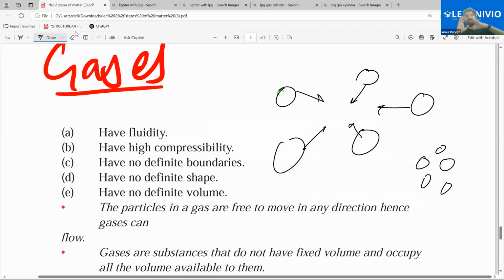And when you are compressing something, what does it mean? It means that it does not have a fixed volume. And movability: if there is movability, that is, a particle can move from one position to another position, then it will not have any fixed shape, because here rearrangement is possible. When can there be a fixed shape? When particles are not free to move, and that occurs in solids. So solids have only a fixed shape. Other states of matter like gas and liquid don't have a fixed shape. And high compressibility means indicating no definite volume.